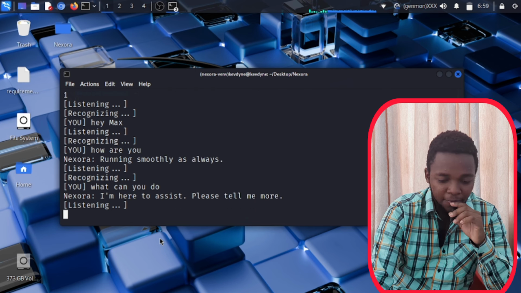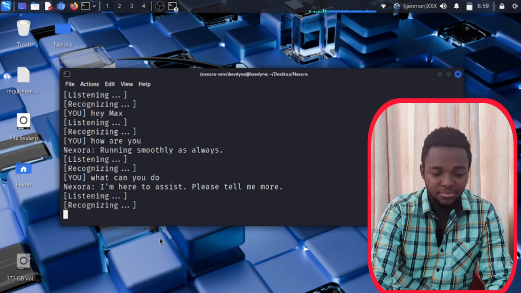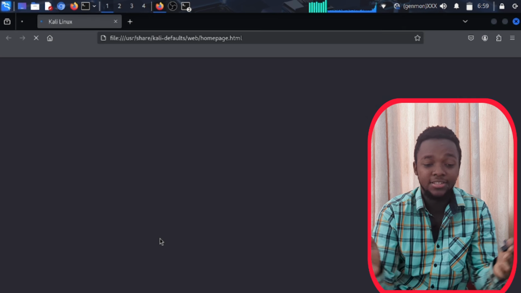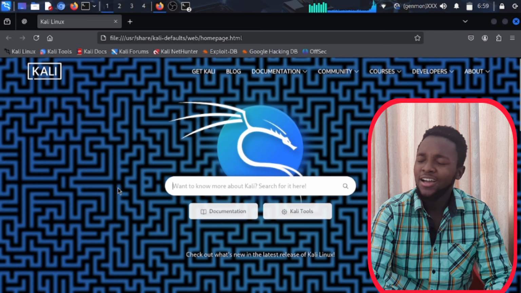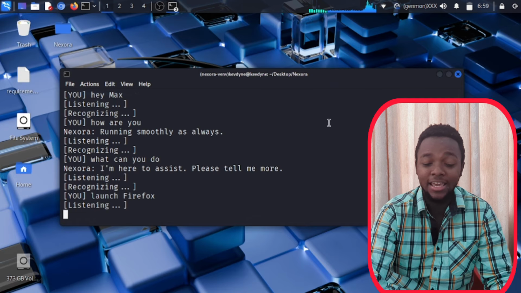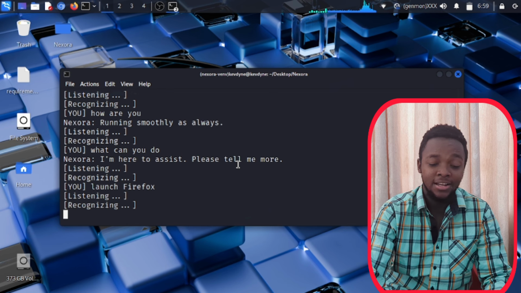Launch Firefox. It can launch applications, like as you can see there, Firefox. Launched Firefox. Amazing, right? And this isn't it. This is not the end. It can do a lot of things. Let me tell you something.